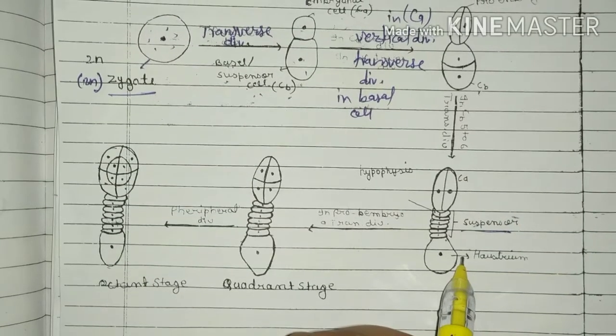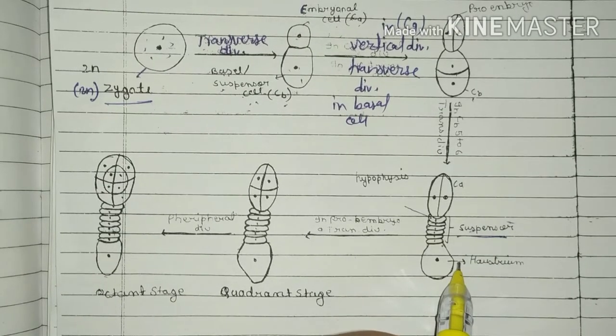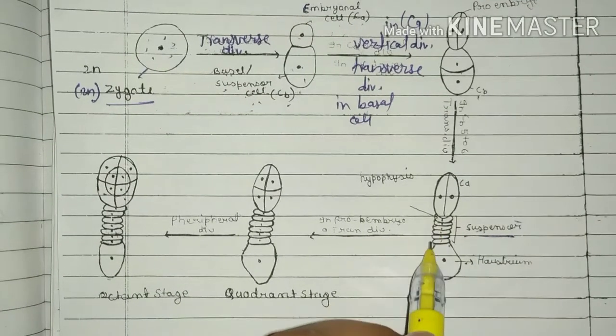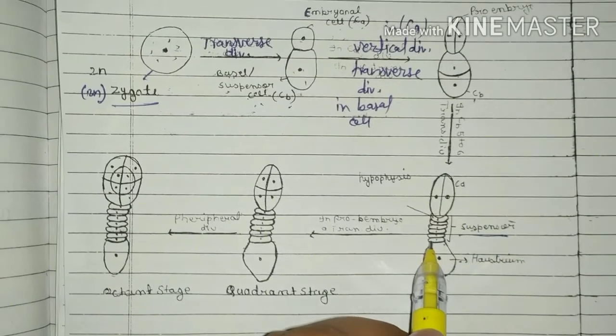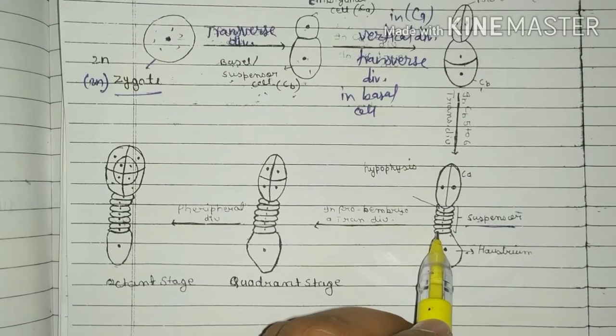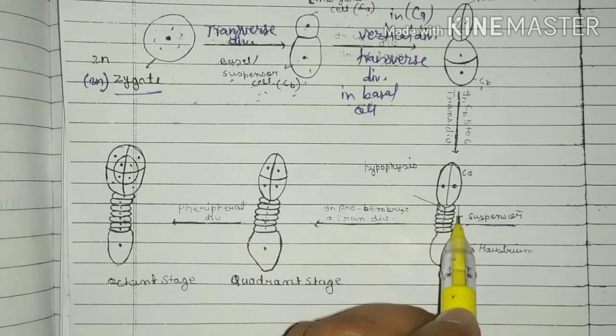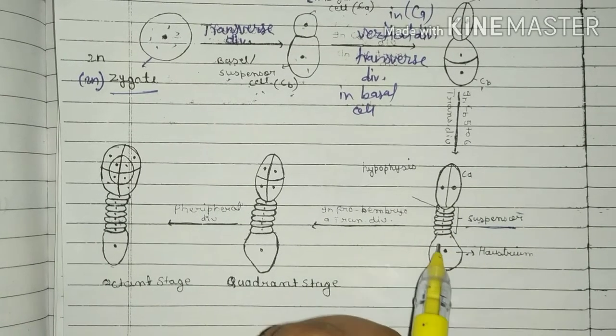The suspensor cells push the developing embryo into the food, the endosperm, and the upper cell functions as the haustorium, and the lowermost cell of the suspensor is called the hypophysis.